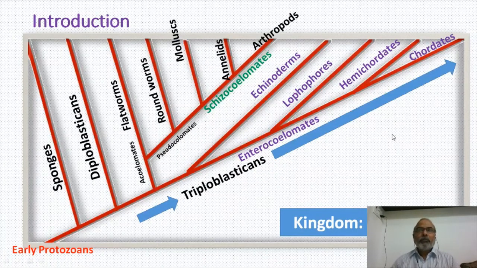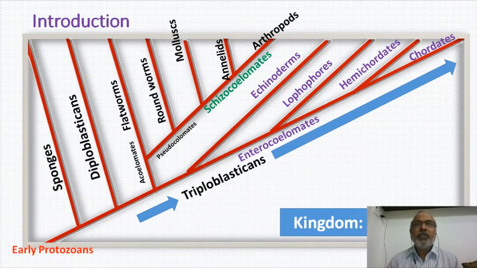Friends, as a part of the zoology curriculum at a graduation level, one has to understand the basic mechanism of how animals evolved. During the Cambrian period, all the living organisms, especially animals, might have evolved from other sources.